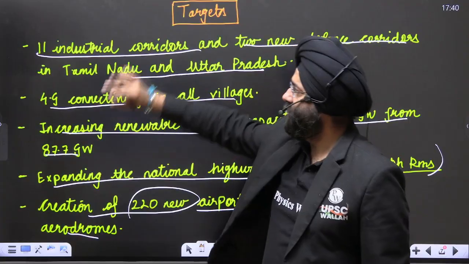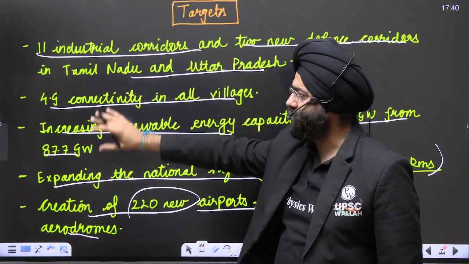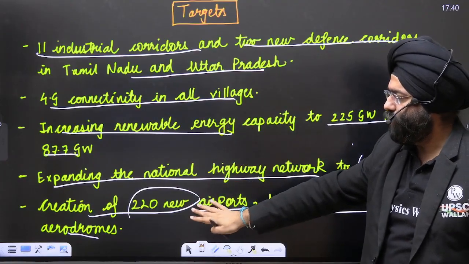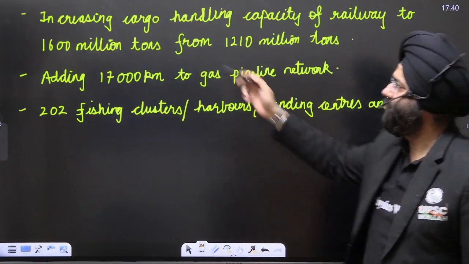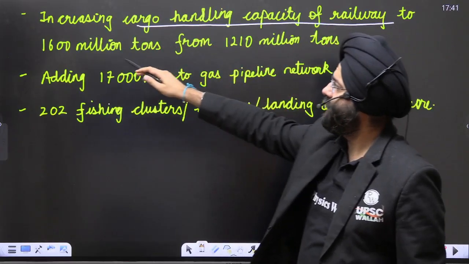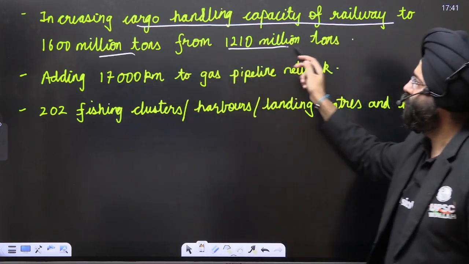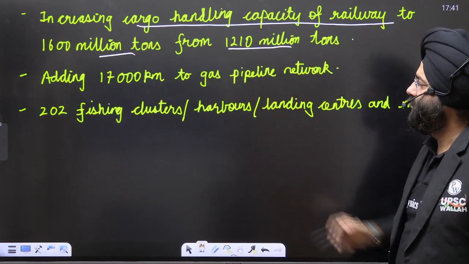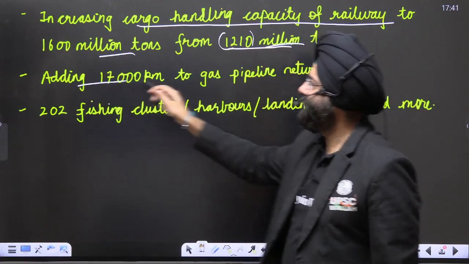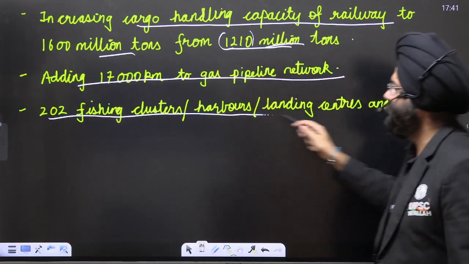Again, with respect to industrial corridors, aiming at regional development, connectivity, again important, increasing renewable energy, expressways, new airports, linking, all those are going on. Cargo handling capacity of railways to increase from the present 1,210 million tons to 1,600 million tons. Adding 17,000 kilometers to the gas pipeline network. 202 fishing clusters to be added.